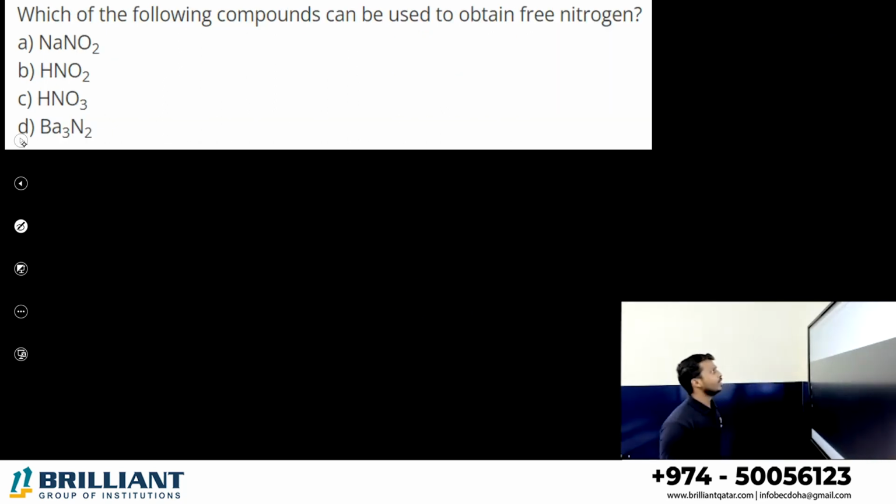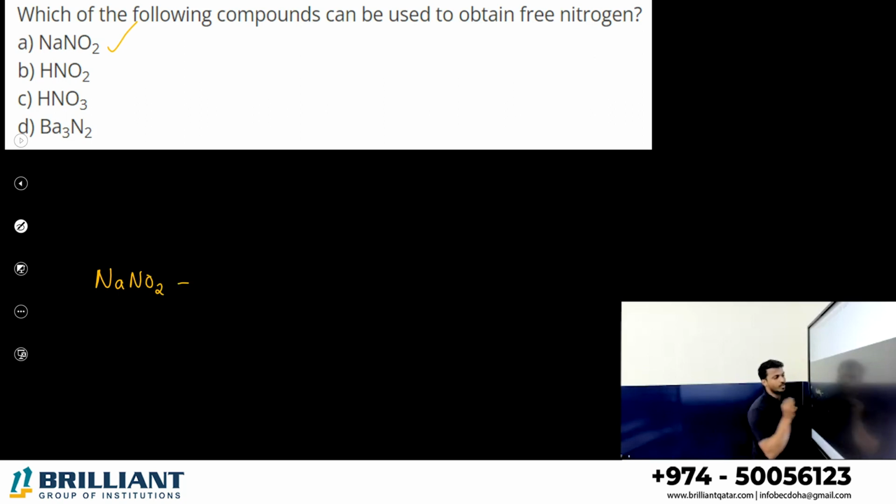Next one. Which of the following compounds can be used to obtain free nitrogen? Which is the best method to get free nitrogen molecule here? Very simple. The answer is NaNO2, sodium nitrite. This is not a single step, two processes are there.